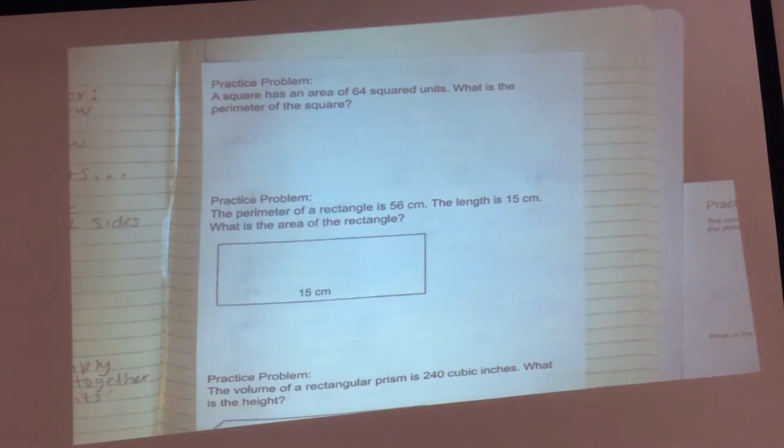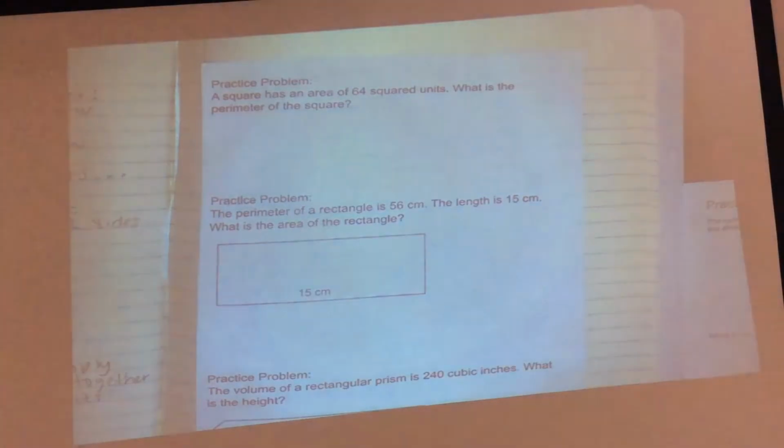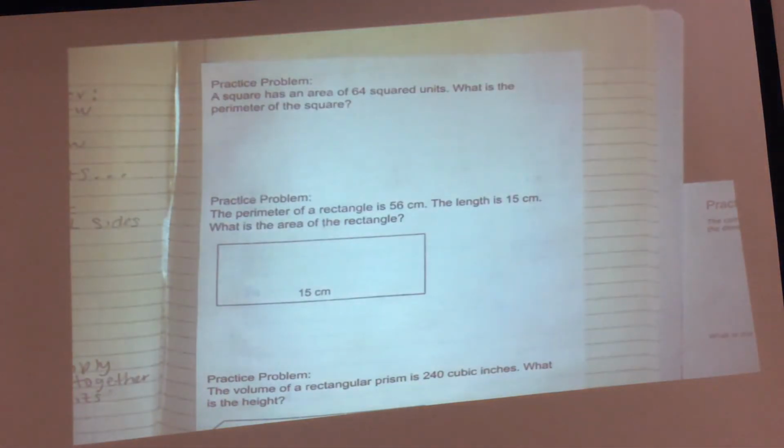Do I expect you to put your volume formula on an area problem? No. What about a perimeter formula on a volume problem? No. But if you're doing volume, you need to have volume. If you're doing area, you need area. If you're doing perimeter, you need perimeter. Does that make sense? It literally maps out what you need to do.